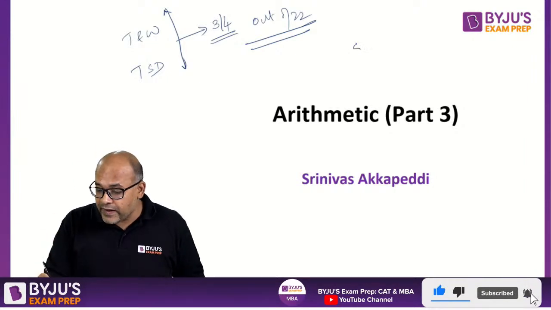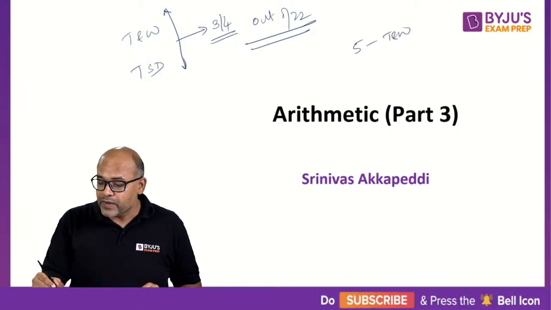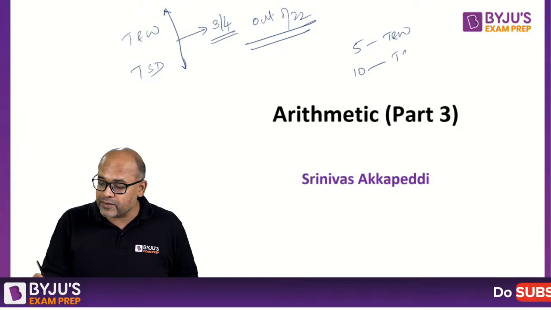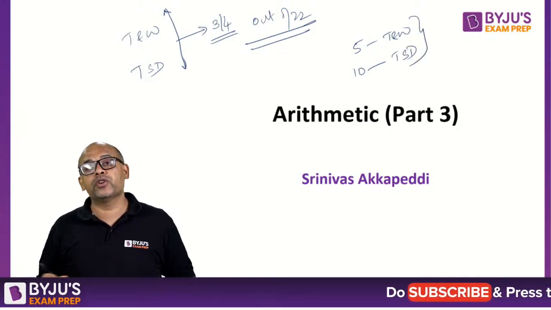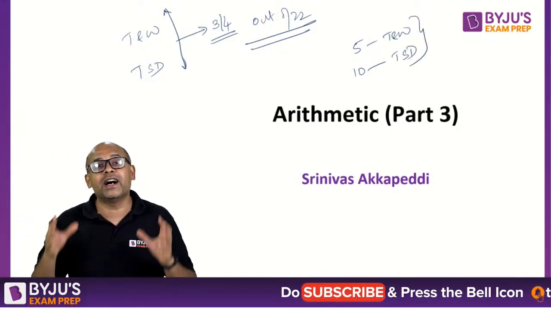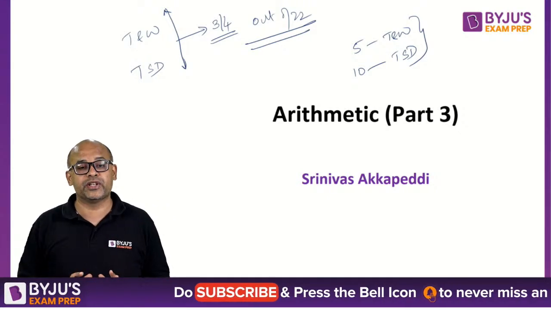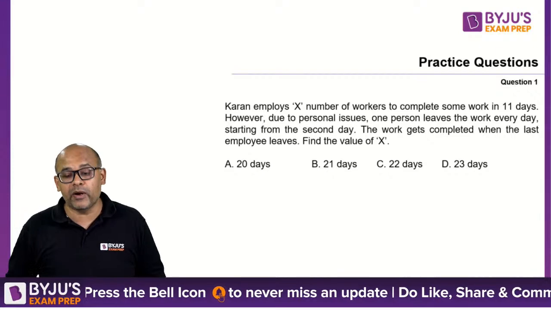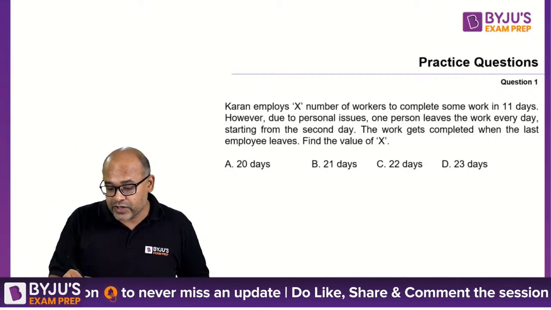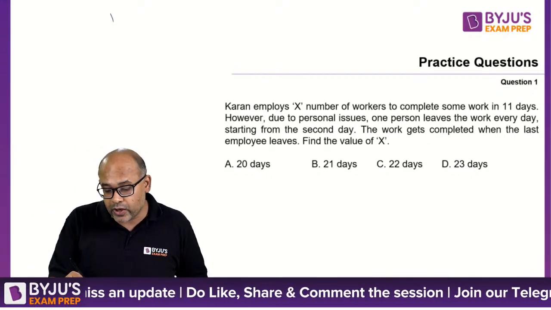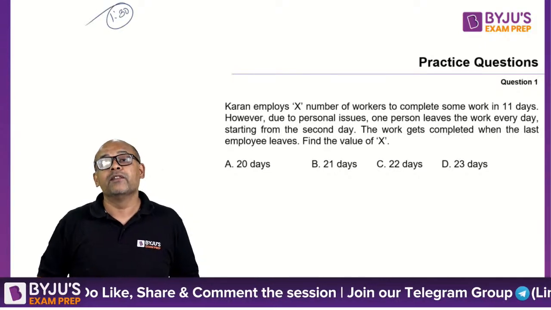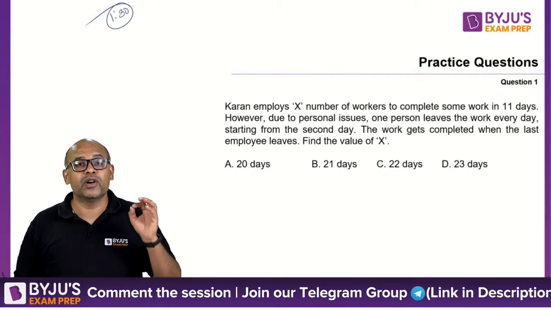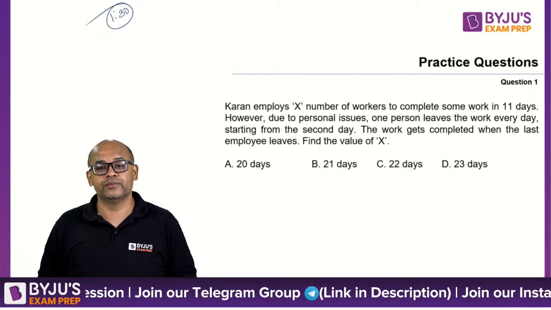Right, so let's start off with the first question. I have 5 questions from time and work and around 10 questions from time, speed and distance. I try to make sure that almost all the ideas are covered in these 15 questions. So let's go ahead, start with the first question of time and work. It is basically a question which should be taking you around 1.5 minutes. 90 seconds is your time. Your time starts now.